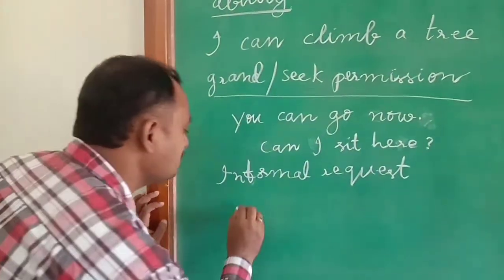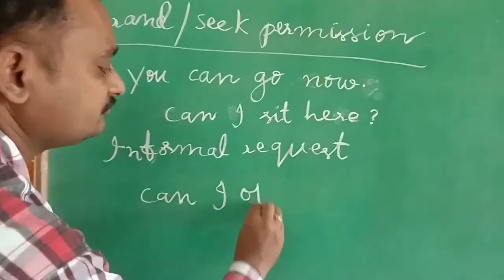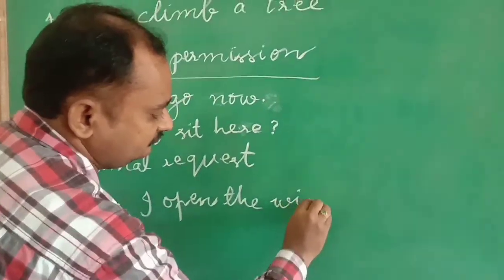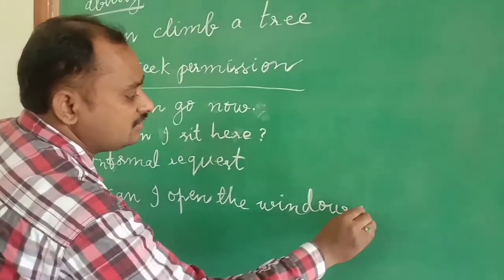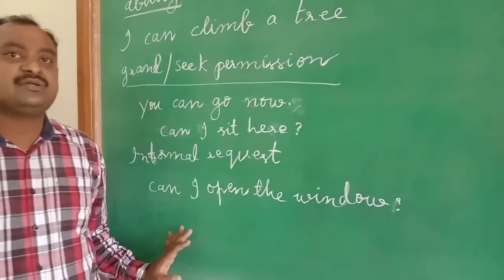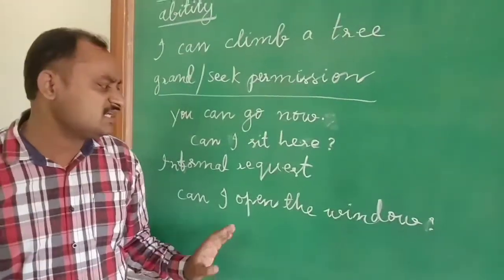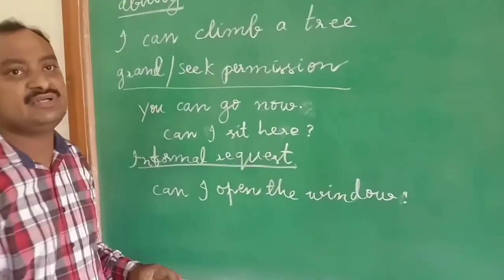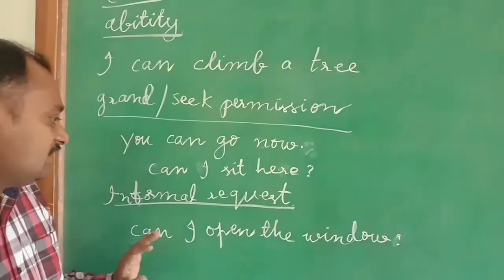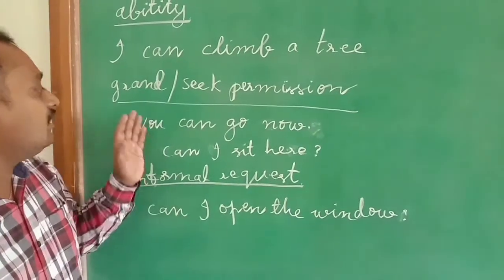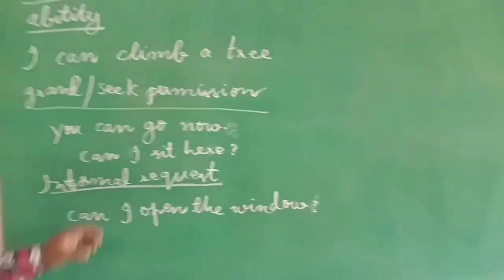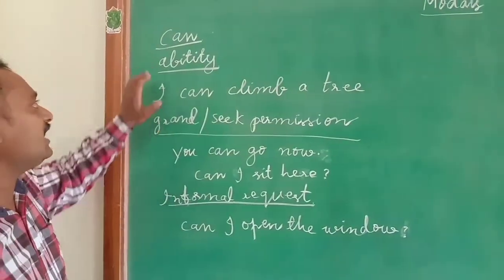Next, we will go through another use of can, that is informal request. In informal requests: can I open the window? Otherwise, can I borrow your pen? Can I borrow your book? This is an informal request, not a formal one. This request we can use with our family members or friends, or in the classroom. For informal requests also we can use can. Can I open the window? Okay, these are the uses of the modal auxiliary can.